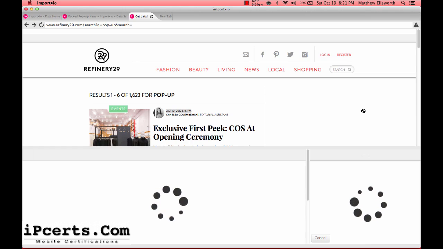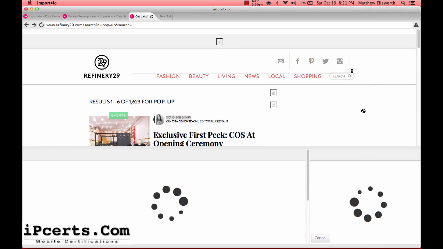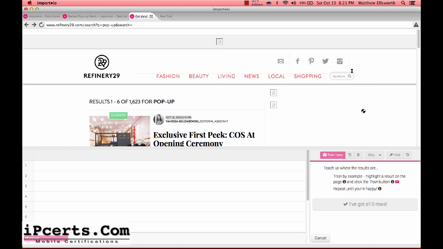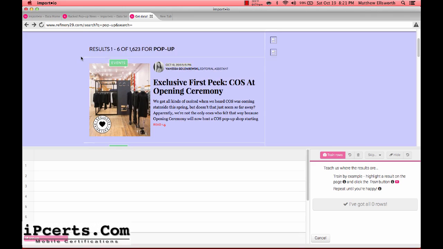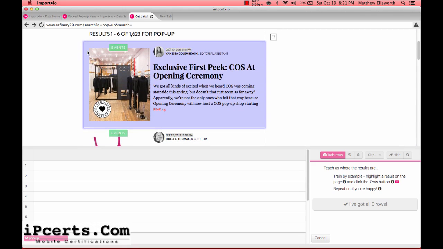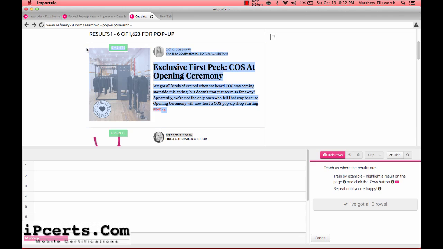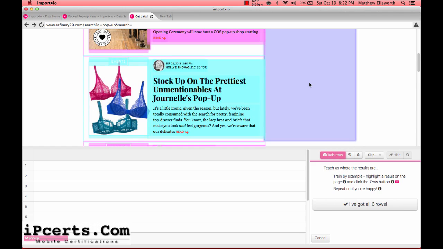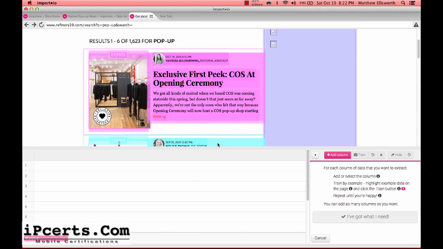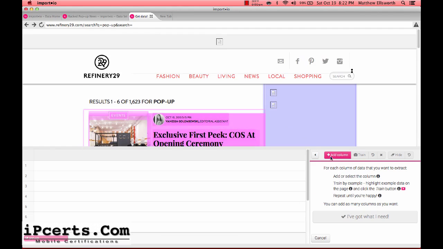Again, it's important that because we're going to be combining these data sets together into a dashboard, we make sure that we're using the same naming conventions again. That's why I left that other tab open, so it can help me with that. All right, let's try and find the full selector for rows. It's pretty easy. Put your cursor out here. Train that row. Do the next one down as well. Click train. Lickety split, we've got 6 results. So they've only got 6 results on here, which is totally fine.